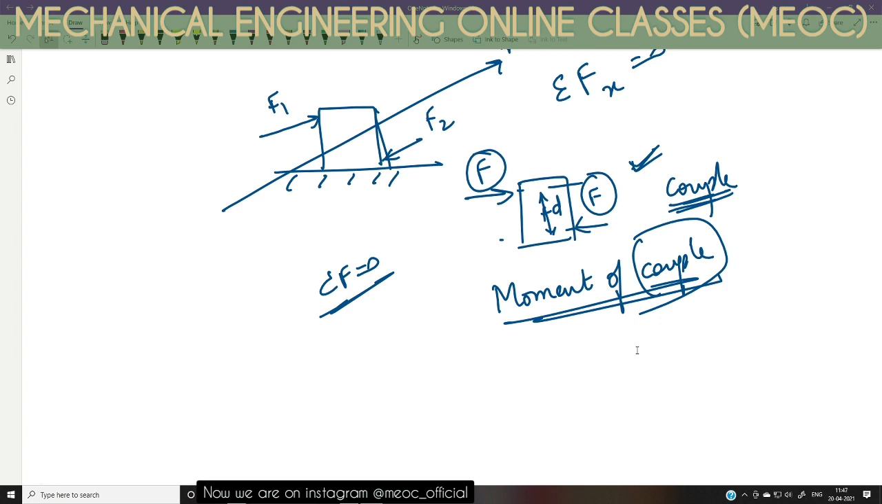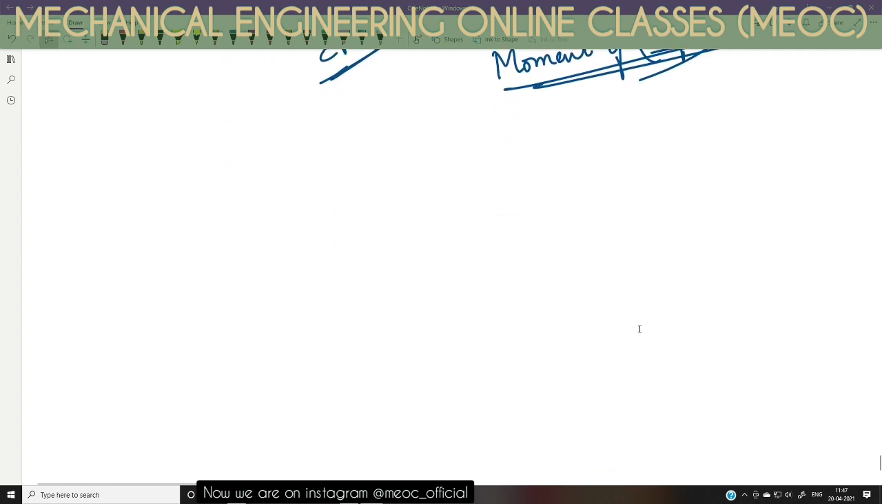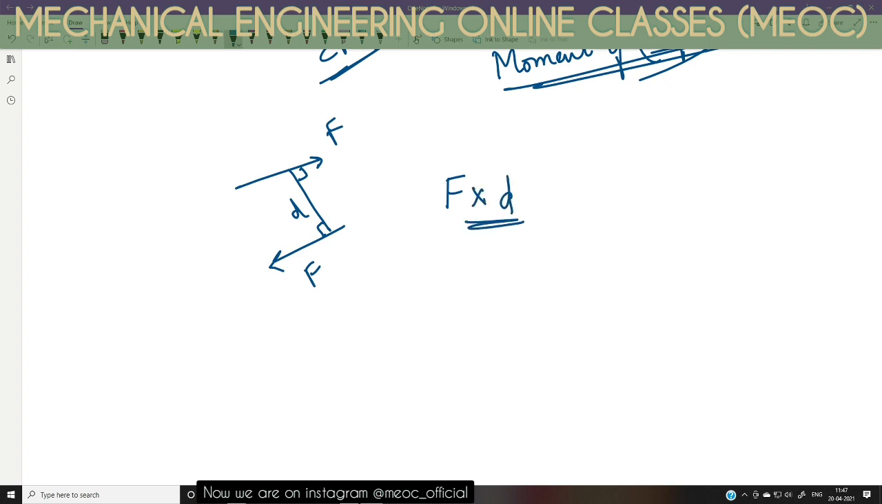Now let us see what moment of couple is. How do we find it? The two forces are opposite and parallel to each other, and they are apart by a distance d. Then the moment of couple, or simply the couple, is given by the product of one of the forces multiplied by the perpendicular distance between them. This perpendicular distance d is called the arm of couple or couple arm.